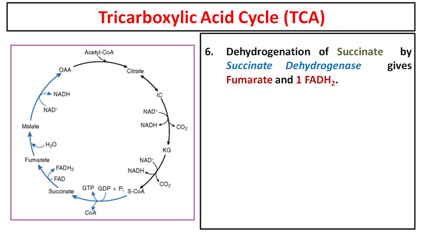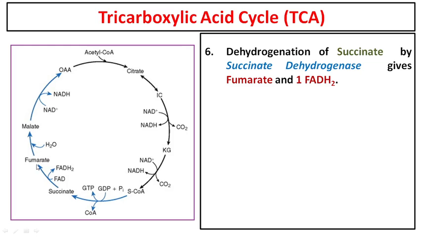Why? Two reasons. First, we discussed that the tricarboxylic acid cycle takes place in the mitochondrial matrix. This is true. All the enzymes are present in the mitochondrial matrix except succinate dehydrogenase, which is present on the inner membrane of mitochondria. Clear? Second, this is the dehydrogenase which will give you one molecule of FADH2 and not NADH. It is producing FADH2 instead of NADH. Flavin adenine dinucleotide. Clear? So this enzyme is important for two reasons.